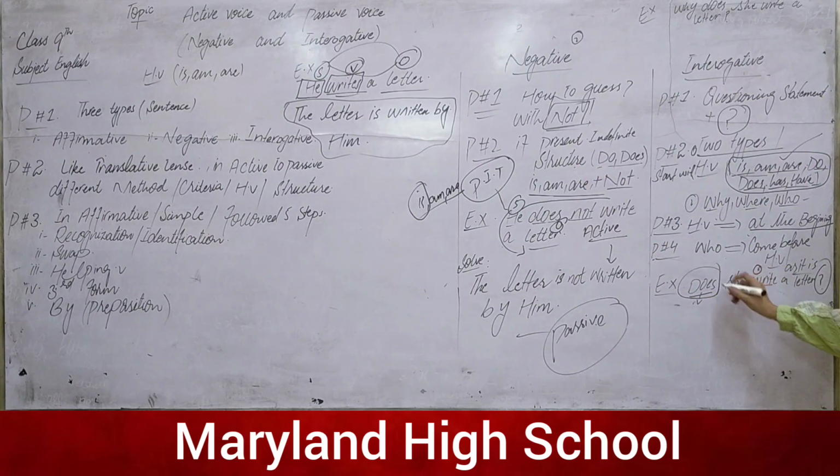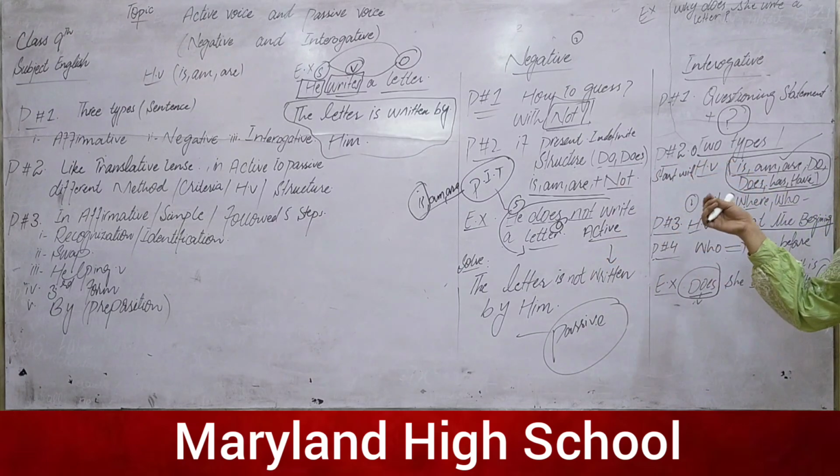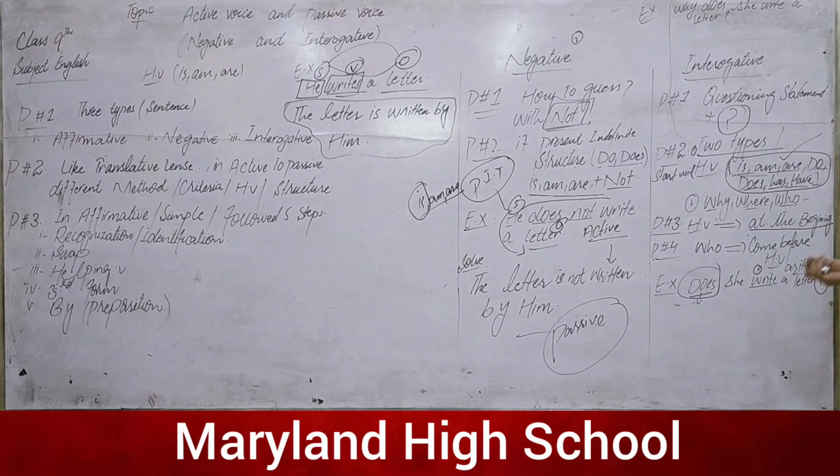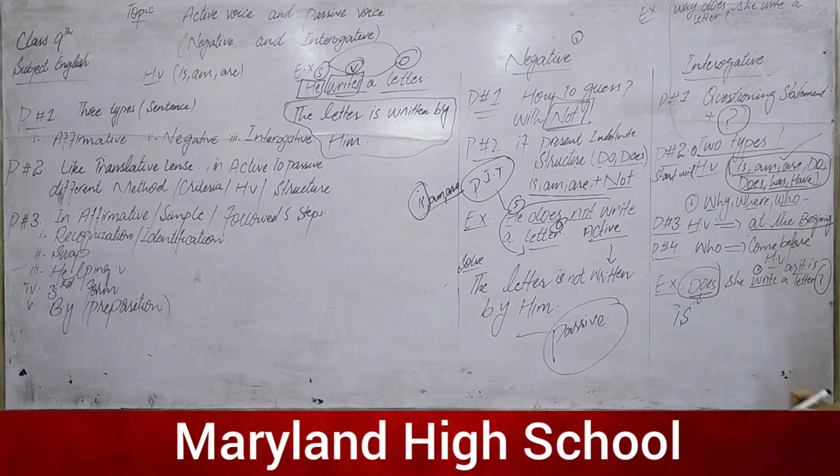Only one, and as in the negative we have done, is will replace does. In the interrogative the helping verb will replace do and does. So we will write is for does, and does will be excluded, and then: is she written a letter.